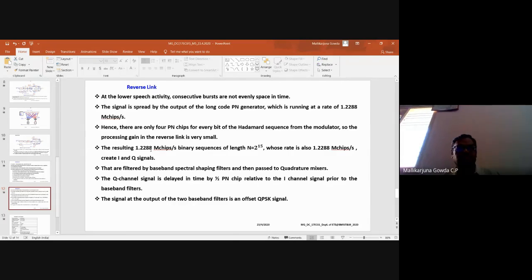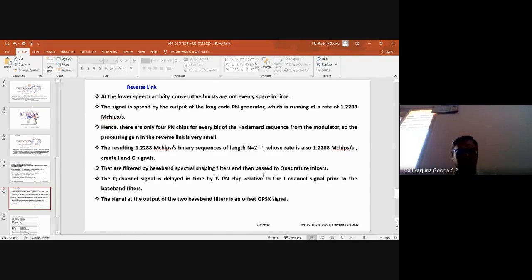So that results in this chip rate, 1.2288 megachips per second, binary sequence of length 2 power 15. And that will be separated into what? 2 signals, I and Q signals, right? And then they are filtered by using baseband spectral shaping filters and passed on to the quadrature mixers.